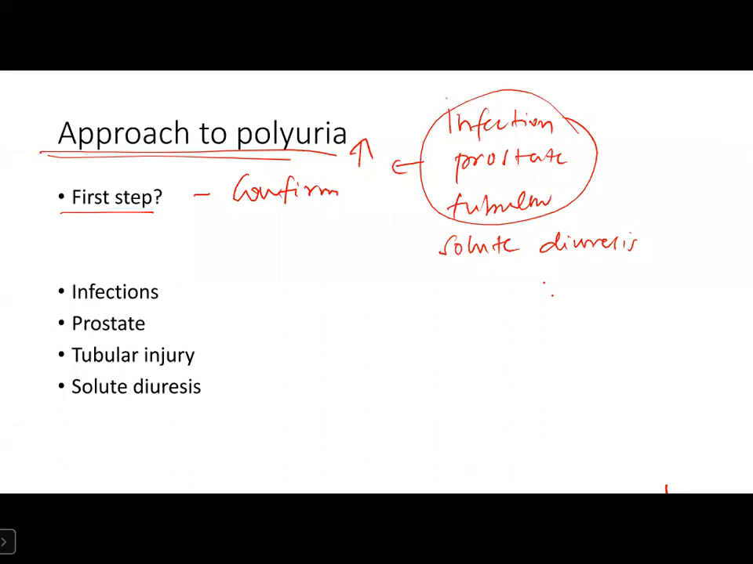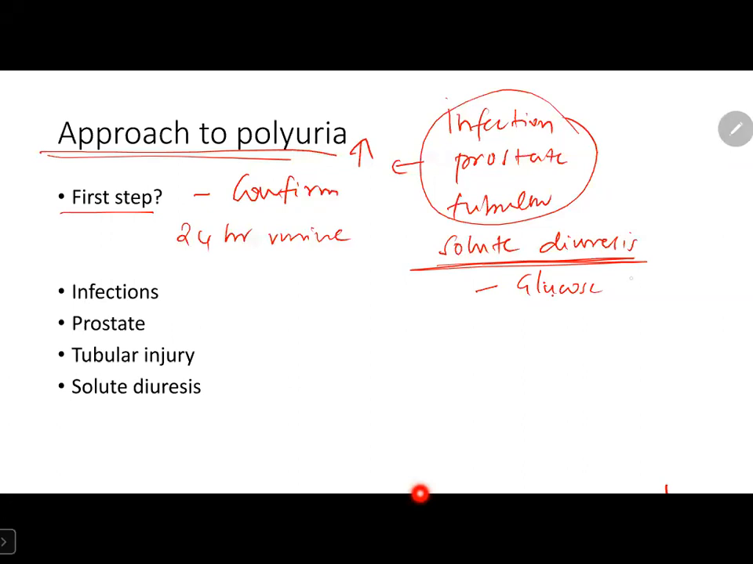So any patient who is complaining of increased urinary frequency should be advised to measure 24-hour urine volume. And we should rule out the possible causes of solute diuresis also. The most common is, we know, glucose. That is, uncontrolled diabetes mellitus is the most common cause of solute diuresis.